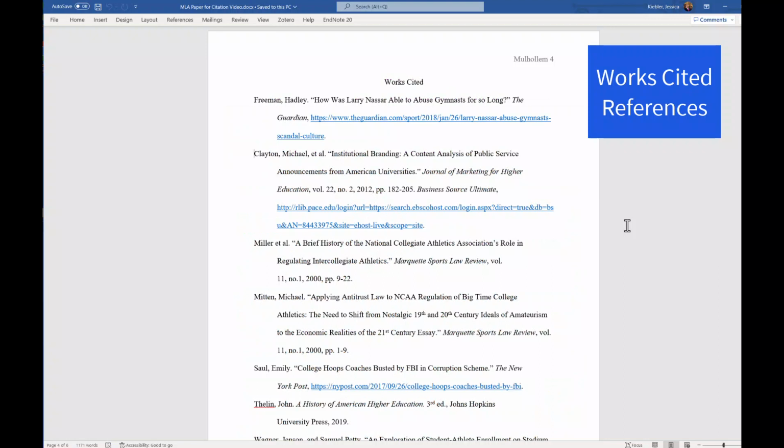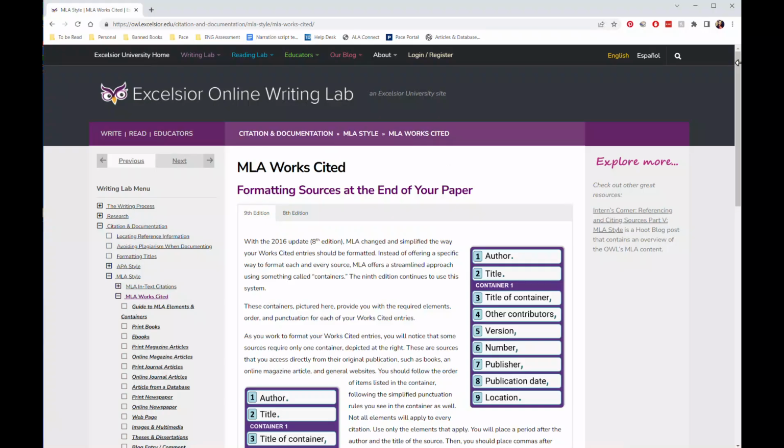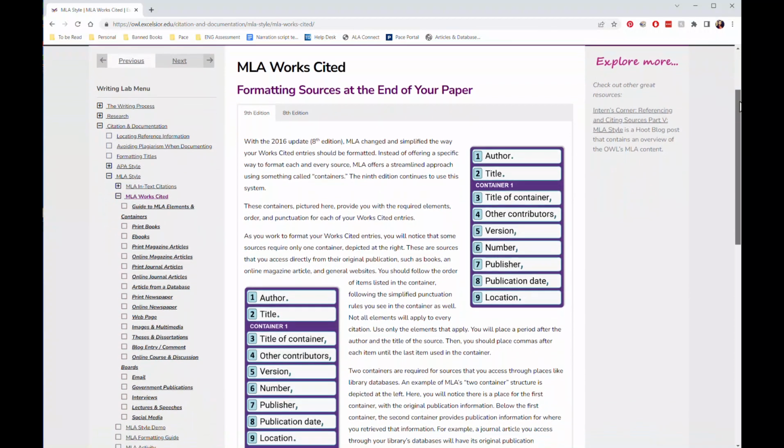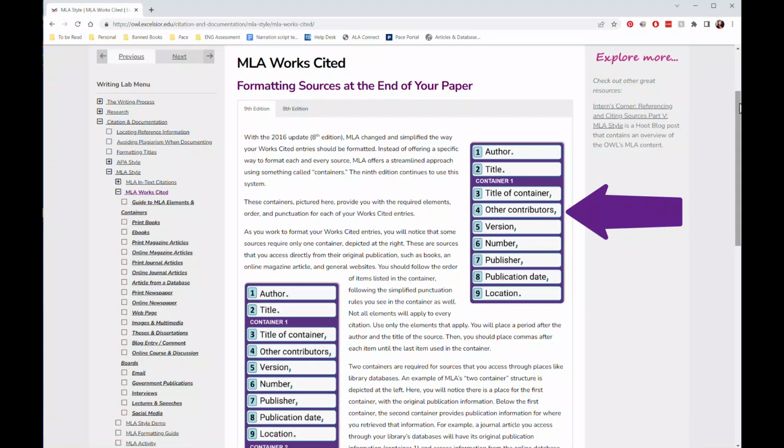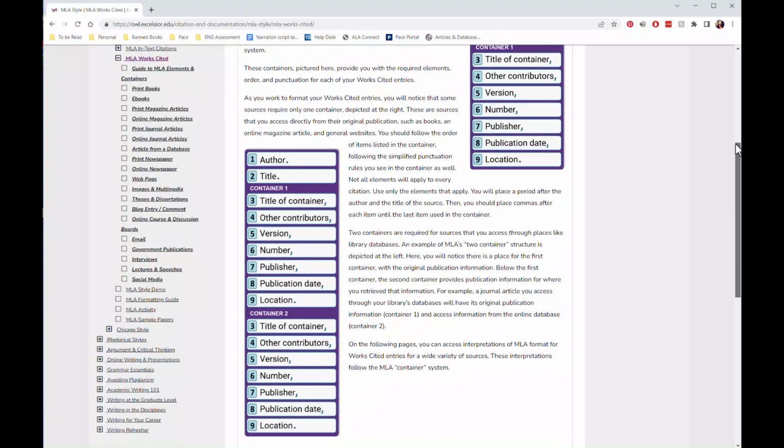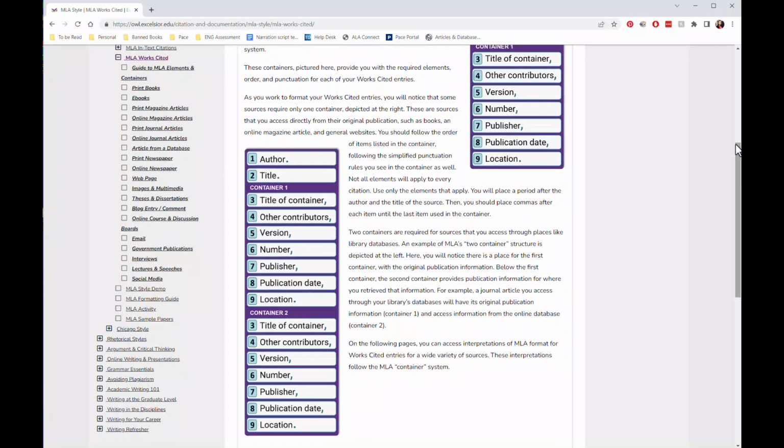Your works cited page should be at the end of your paper and will include details on every source you referenced in your paper. First, let's look at the MLA elements chart, which can help us build our citations. For the MLA 9th edition, the MLA created the container chart, which outlines the elements that could be included for any source and the order they should appear in. You only need to include the information that applies to the source you're citing. So these charts can be used as a guide along with templates.